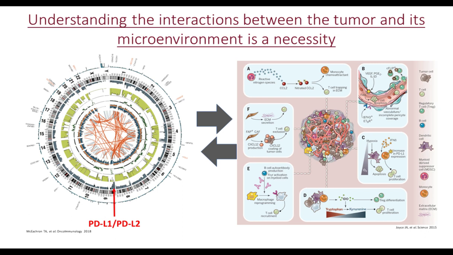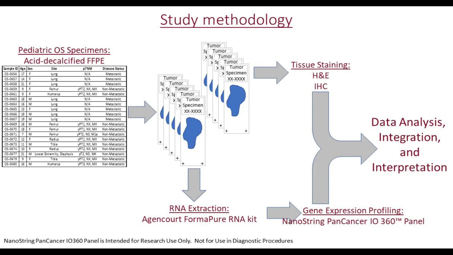So we wanted to ask the question, what does the microenvironment of osteosarcoma look like in primary disease, meaning tumors of the bone, and in metastatic disease, and specifically lung metastases? So to do that, we utilized a tissue bank at Children's Hospital of Los Angeles, and we retrieved pediatric osteosarcoma specimens.